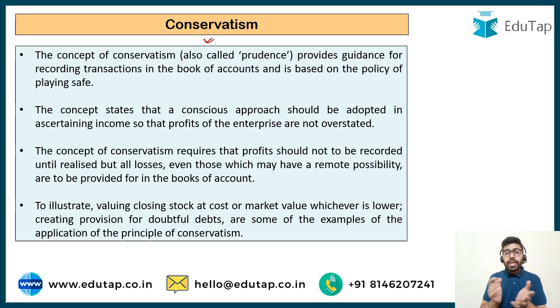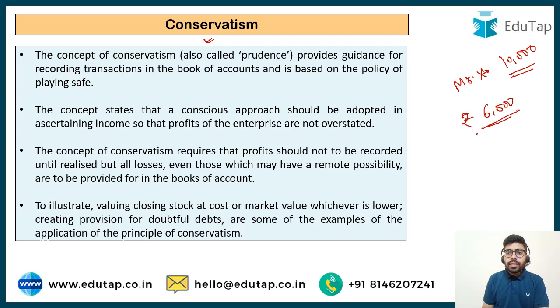So if you feel that I have sold some goods to Mr. X worth rupees 10,000, and you feel that Mr. X is only going to pay me 6,000 rupees, this concept says that you should book rupees 4,000 as your loss today only. You should recognize that 4,000 is going to be my loss. But if you expect that you are going to get some extra money in the future, you should not book that particular income.